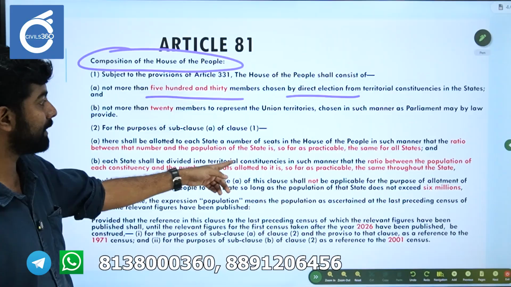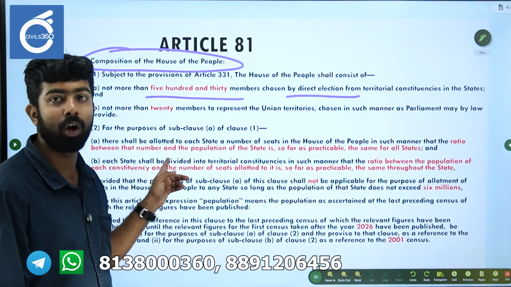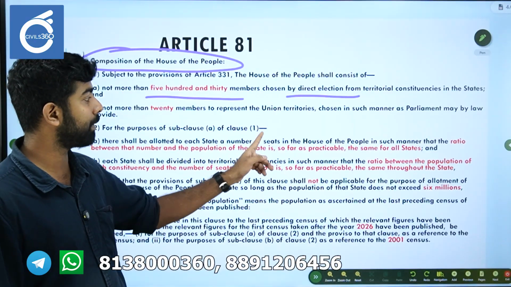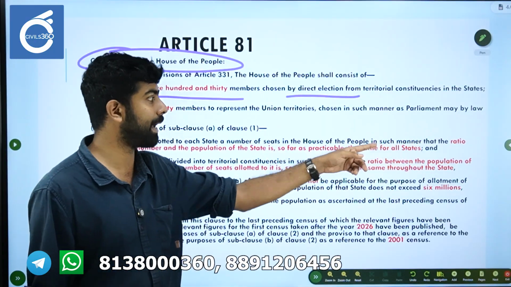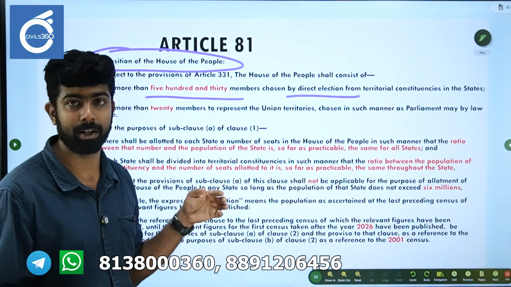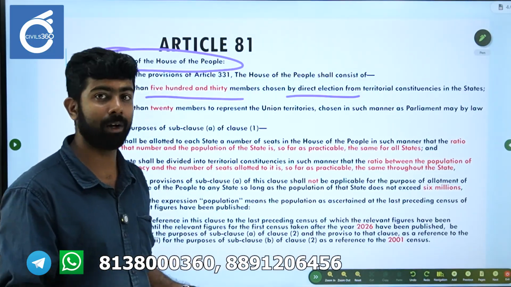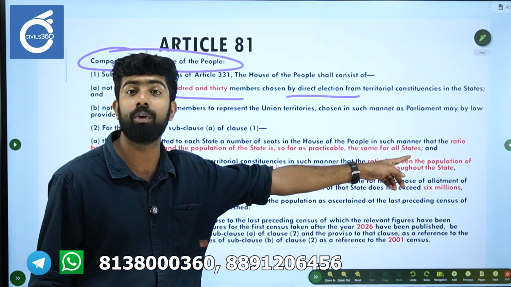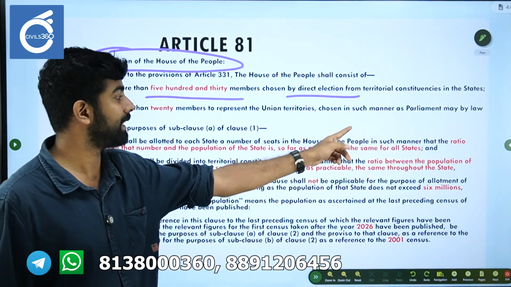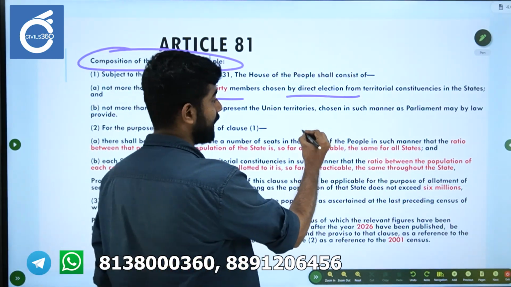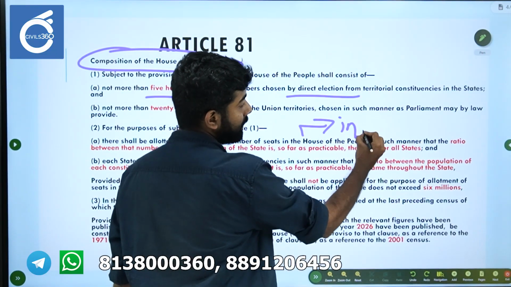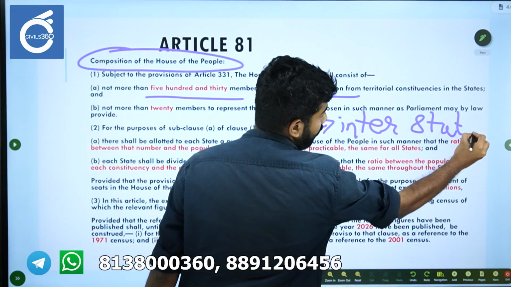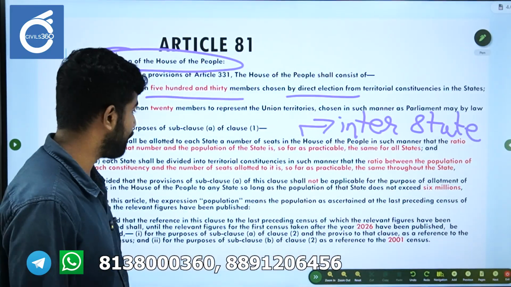Okay, so this is the second clause that is very important. There shall be allotted to each state a number of seats in the House of the People in such a manner that the ratio between that number, which is the number of seats allotted to the state, and the population of the state is, so far as practicable, the same for all states. So this is that provision that we earlier discussed as interstate parity. This ensures interstate parity.